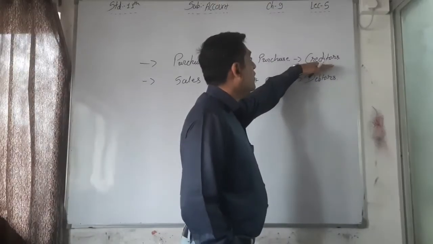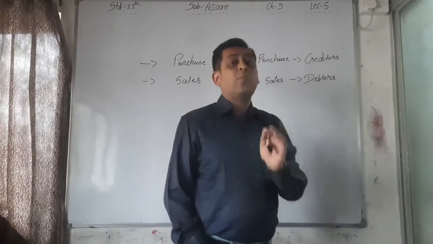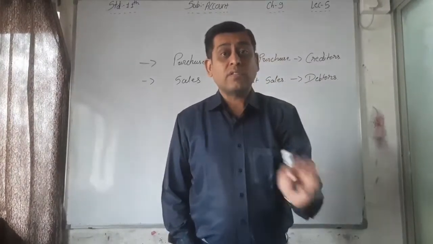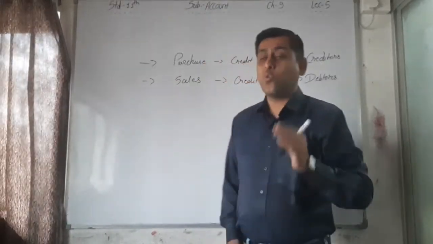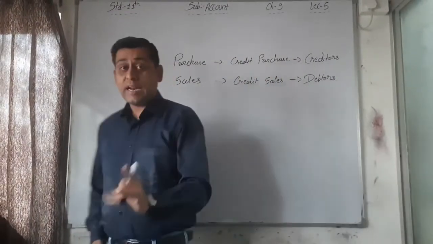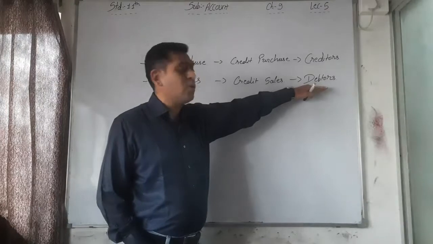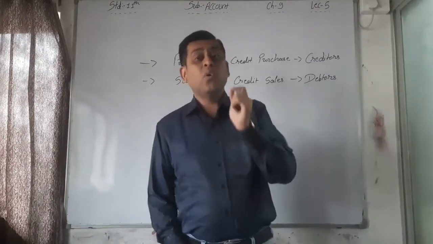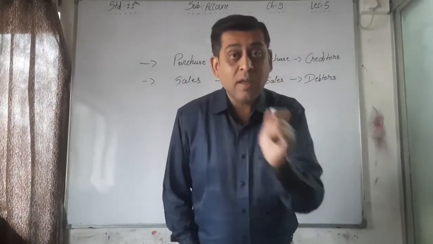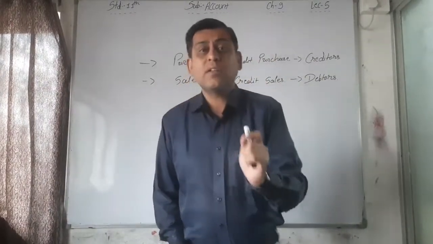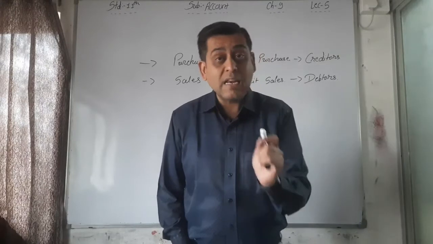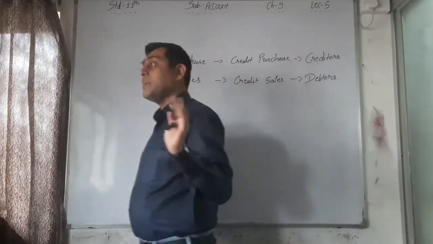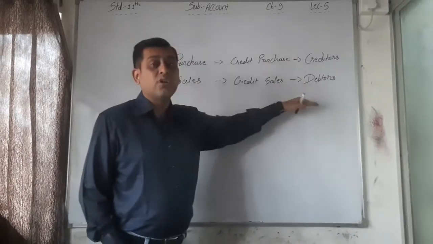Our credit goodwill depends on paying within 15 days or within a stipulated time to the creditors, and if we don't want any bad debts, then we have to receive time to time from the debtors. So we have to know whatever amount is payable and whatever amount is receivable at any time, on a daily basis, and it is done quickly only on the basis of these ledger accounts, this ledger of individuals.